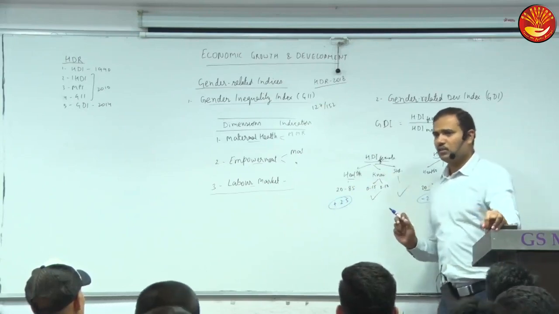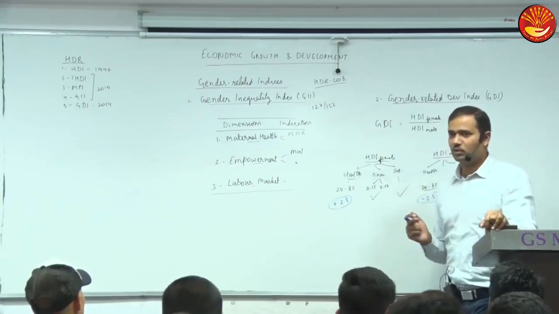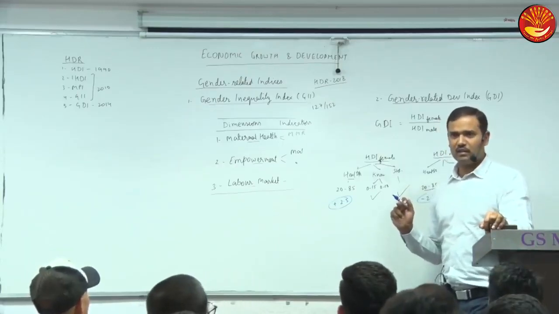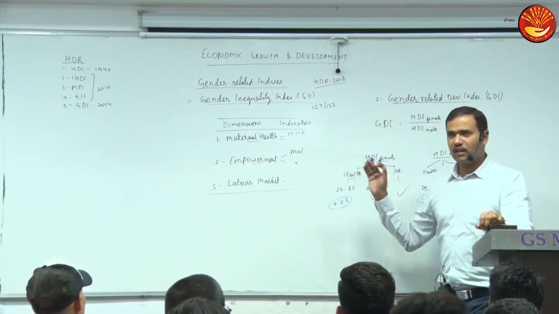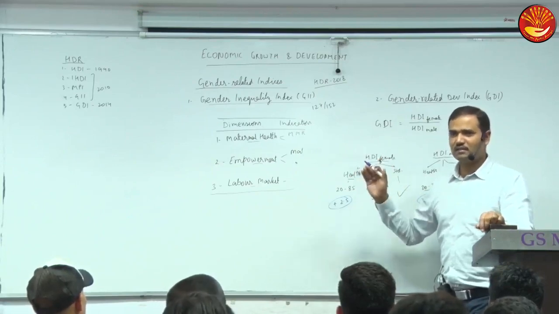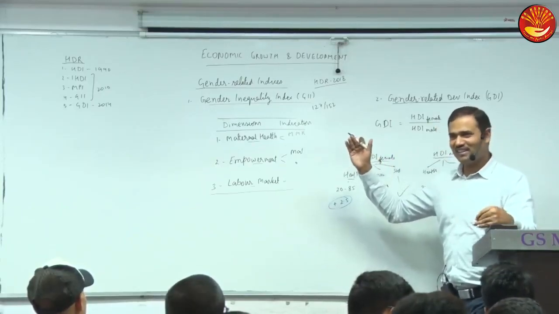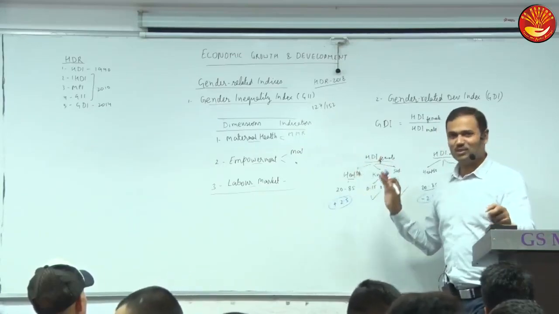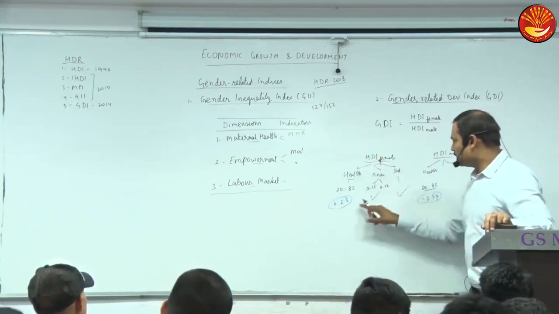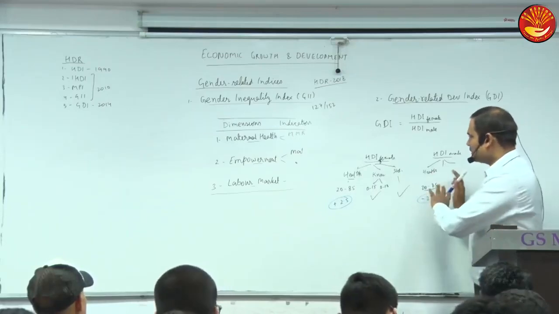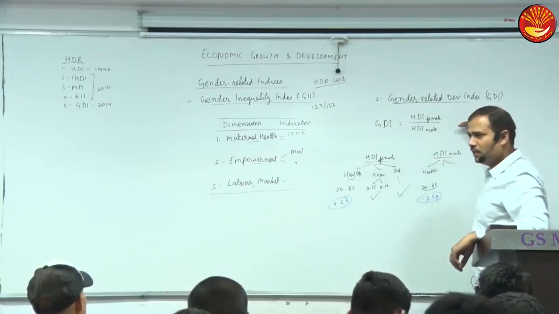And what about India? Is life expectancy of male more or female more? Female is more. About how much? Around 3 years more. But the world average is how much? 5 years, and we have reduced it to 3 years by discrimination. So we have been successful in reducing the gap of 5 years to 3 years. Clear? So in India the gap is not 3 years naturally, but because of discrimination. Got the point? So this is how it is estimated. Other things are the same. So HDI for female and this ratio: what do you think the value of this for India should be approximately?